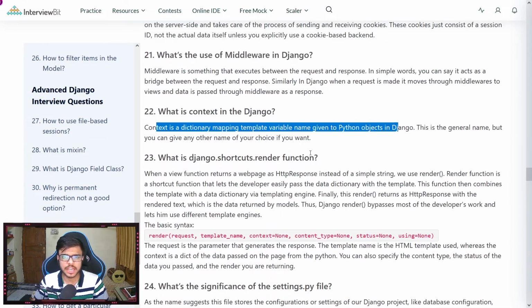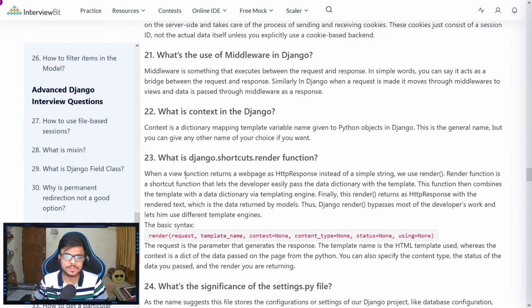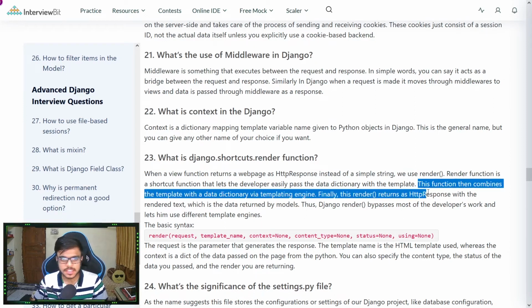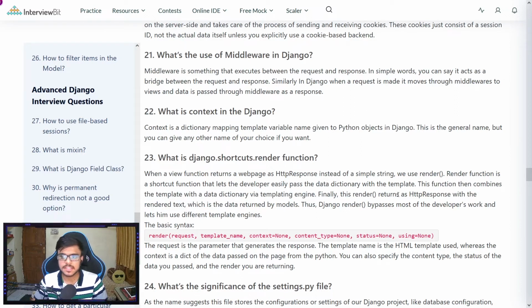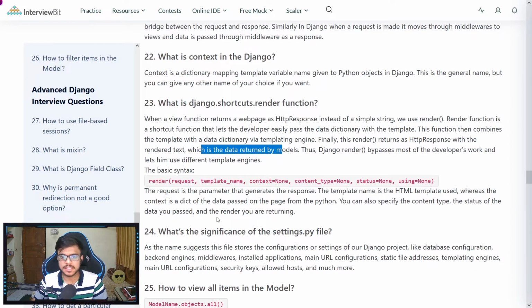Next question is, what is the django.shortcuts.render function? When a view function returns a web page as an HTTP response instead of a simple string, we use the render function. It is a shortcut function that lets a developer easily pass a data dictionary along with the template. This data dictionary refers to the context that we just saw. This function then combines the template with the data dictionary via the templating engine. Finally, the render function returns an HTTP response with the rendered text, which is the data returned by the models. Thus, Django render bypasses most of the developer's work and lets him use templating engines.